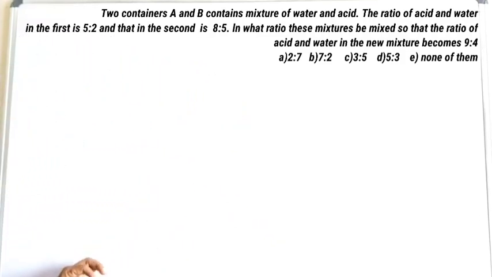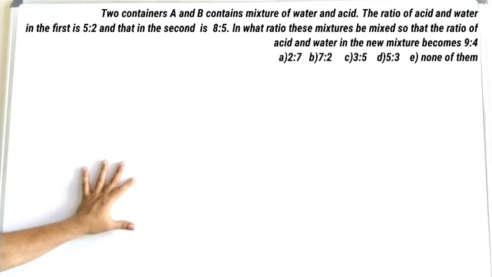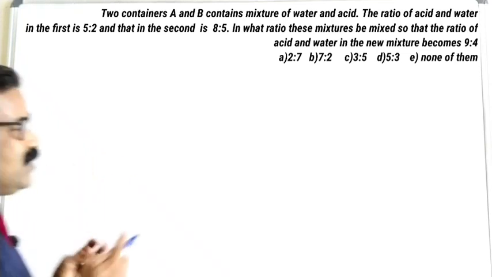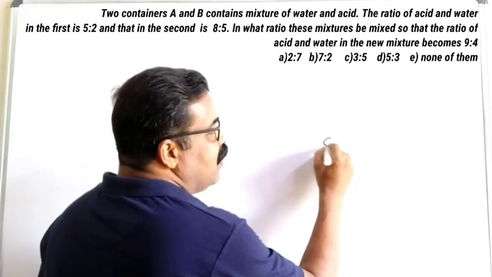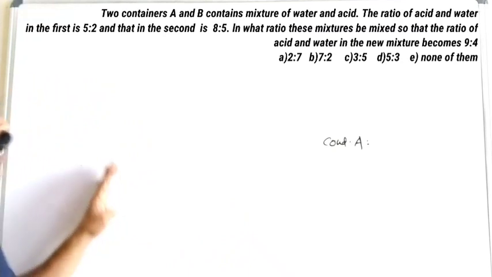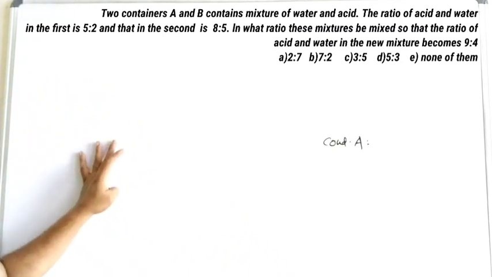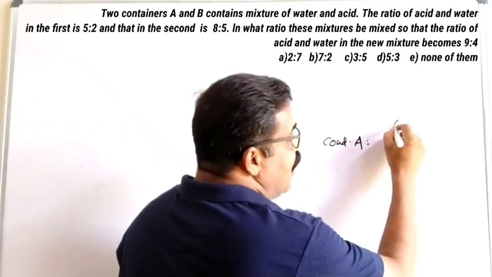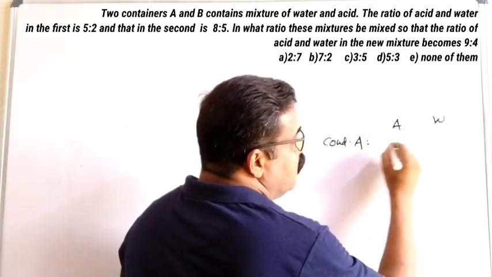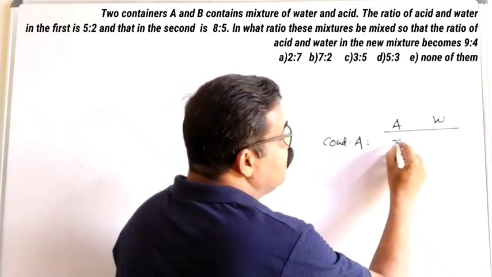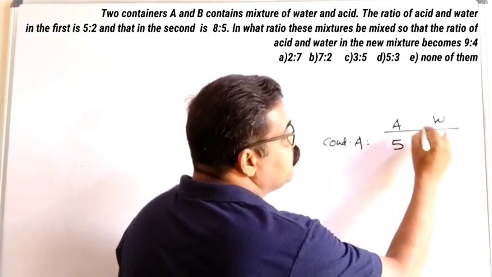So this particular question is given in ratio. Here there are 2 containers A and B. So let us take it this way. In container A, that is vessel A, what is mixed? We have acid and water. In what ratio? In the first vessel, container A, acid and water are in the ratio 5:2.